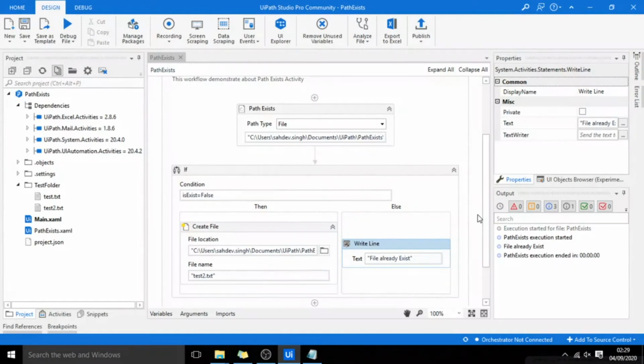This is how the Path Exist activity works.